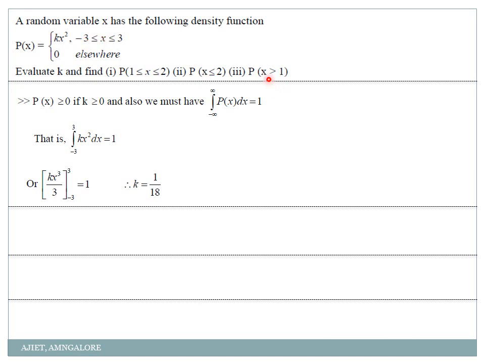Then how will you take probability of x greater than 1? So it will be from 1 to 3, correct? 1 up to 3, right? So we'll just check that.